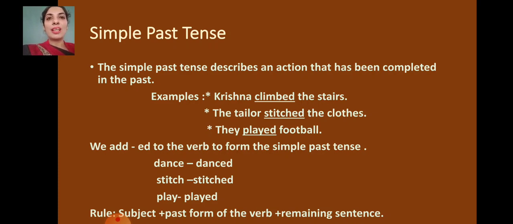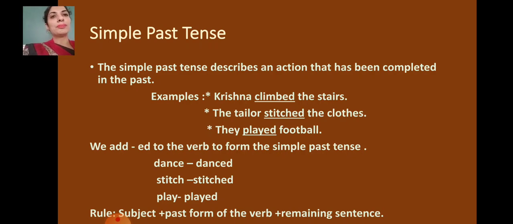Children, in this slide we have discussed the past forms which can be formed by adding ed to the base verb. But we have some other forms also where we are not adding ed. They are called irregular forms, and these are regular forms.